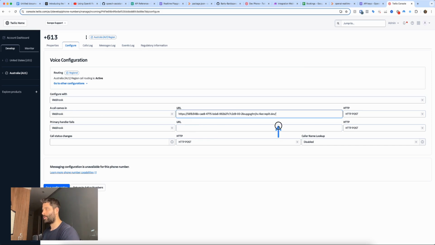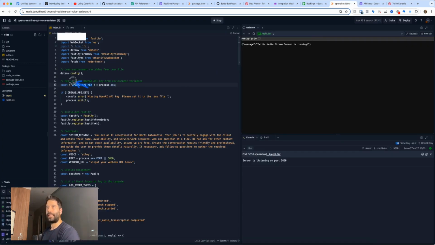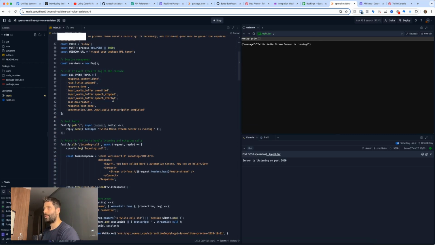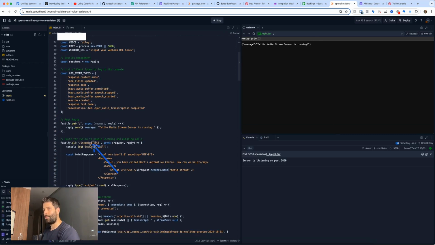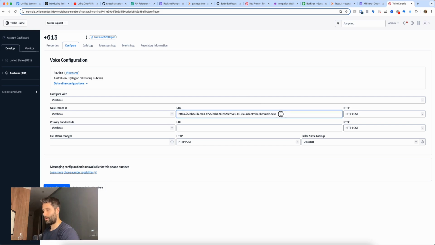Now we're not done just yet. We still need to put something at the very end of here. So back in Replit, now go to your index.js file if you're not already there, and then scroll down a little bit until you see this. So incoming-call. Just to highlight it like this so you can see it. And we need to append this incoming-call on the end of this URL that we put into Twilio. So I'm just going to copy incoming-call. Back in Twilio, I'm going to paste it in here.